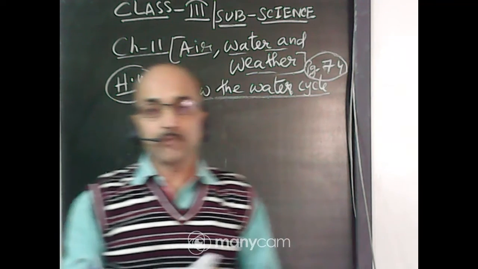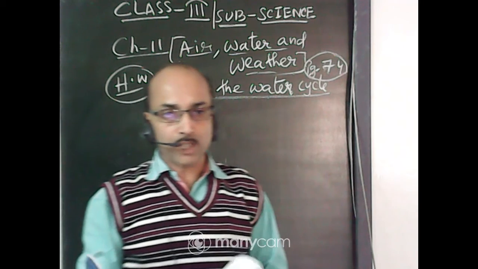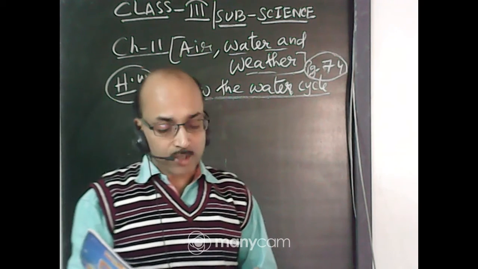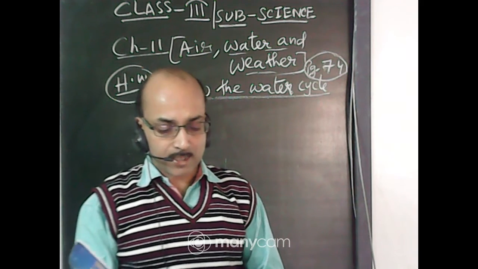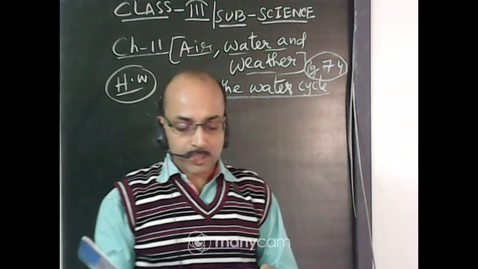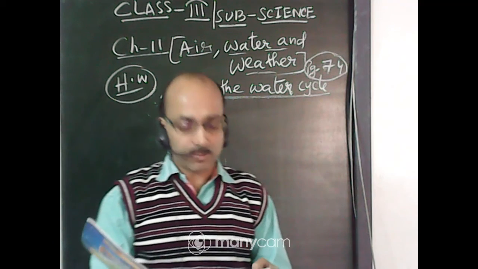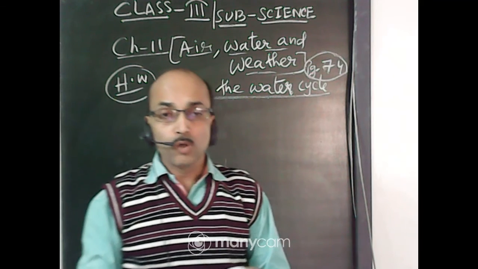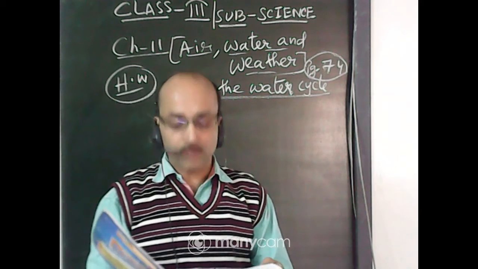So this is an activity. You can perform this activity at home, very easy one. You take a glass of cold water and place it on the table for a few minutes. After some time, you will notice water droplets on the outer surface of the glass. This water actually comes from the air.